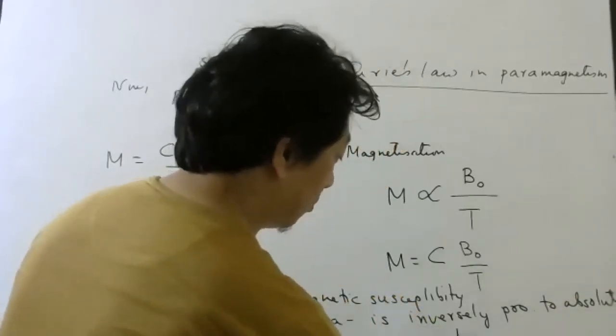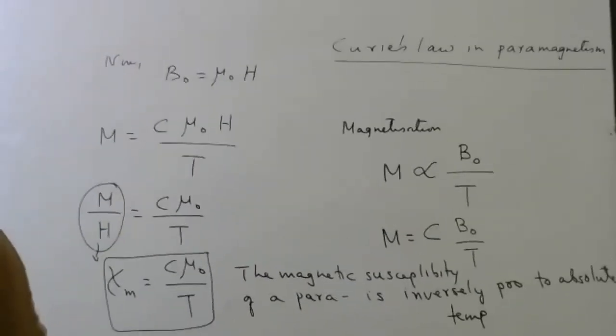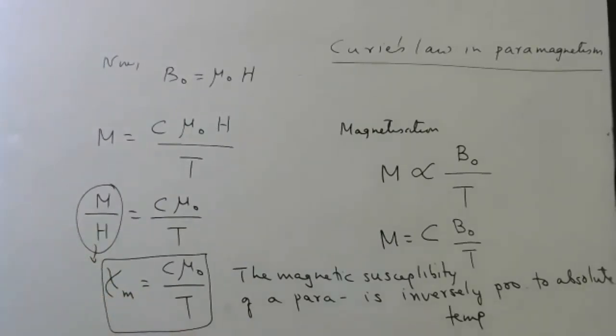Here absolute means temperature in Kelvin scale. So the magnetic susceptibility is inversely proportional to temperature.